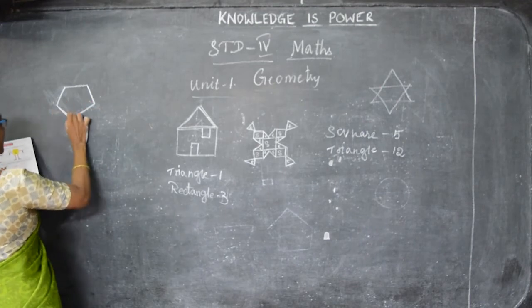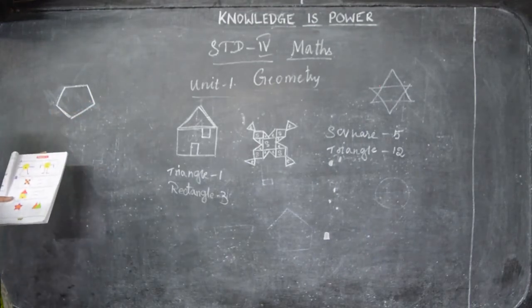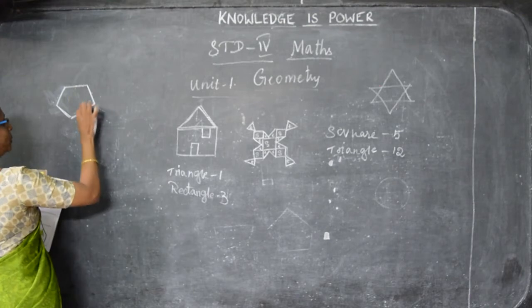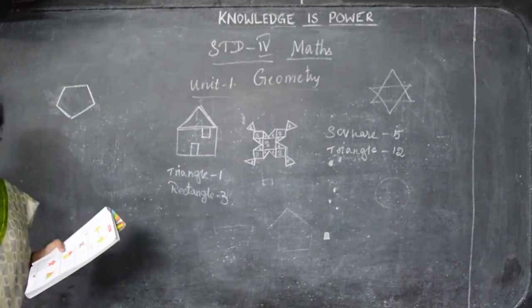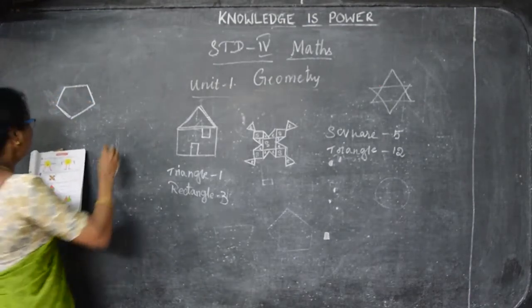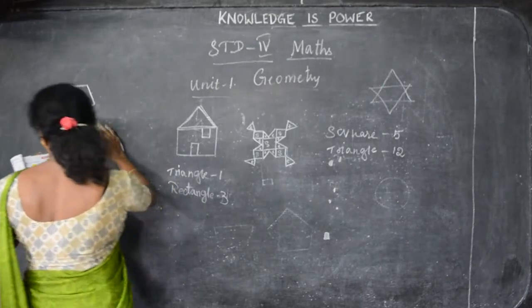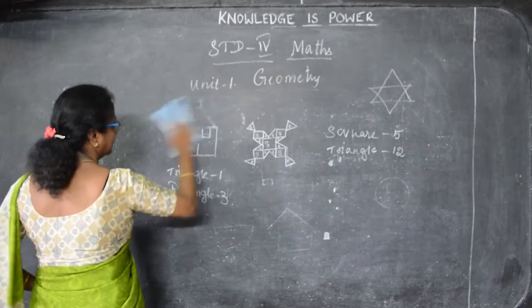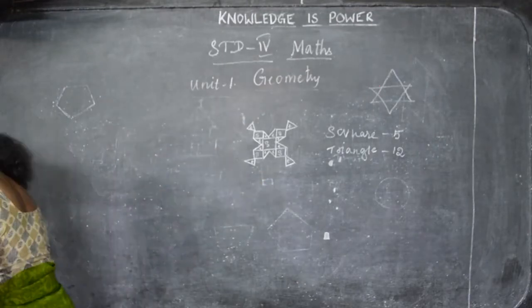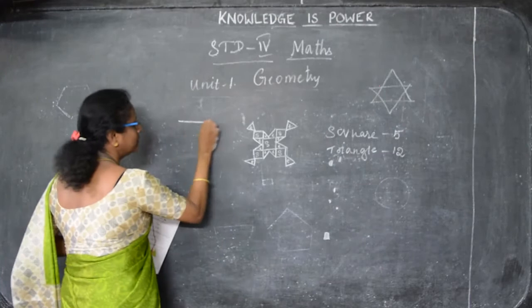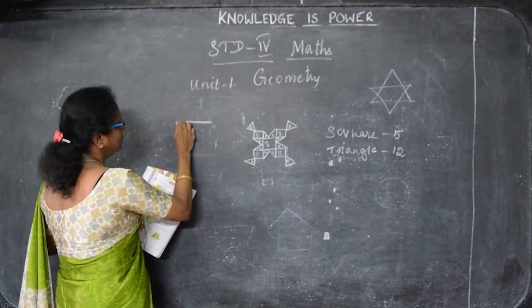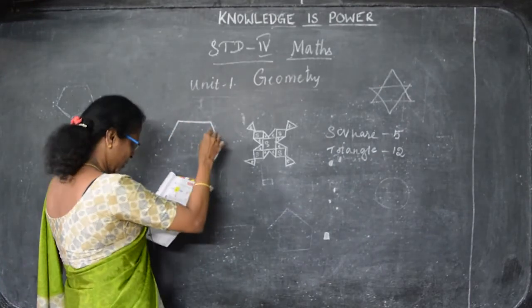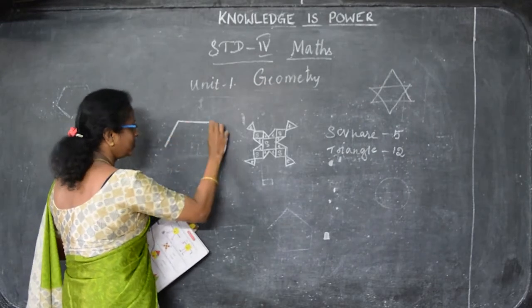So like this you can draw. This is the pentagon because 1, 2, 3, 4, 5. Five sides means that is the pentagon. So you can draw like this. I will draw in the middle. So draw neatly and slowly so that you can get the pictures correctly.